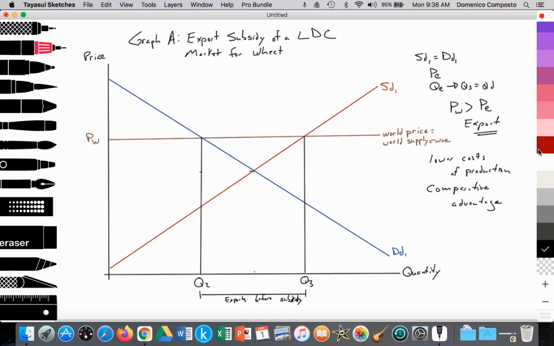Okay. Now perhaps I'll label a few other points. Let's say that we'll call this point A, and we'll call this point B to also help us with our analysis.